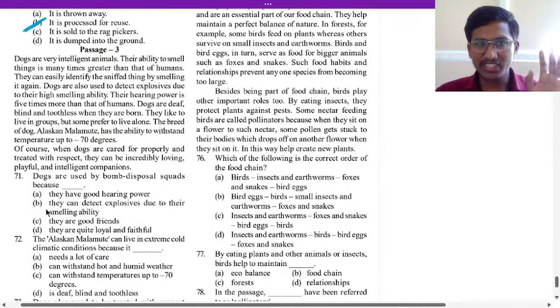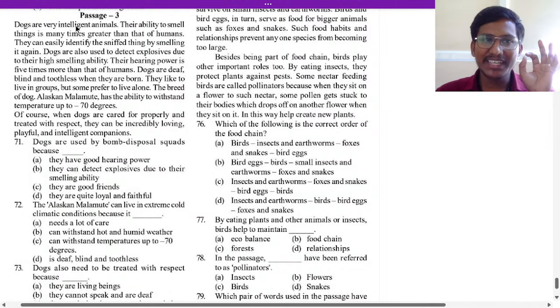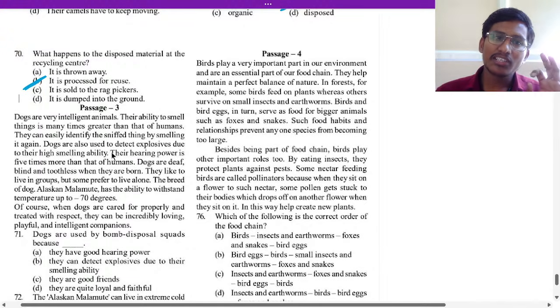Okay, now let us go to the next passage, that is passage 3, students. Dogs are very intelligent animals. Their ability to smell things is many times greater than that of humans. They can easily identify the sniffed things by smelling them again. Dogs are also used to detect explosives due to their high smelling ability. Their hearing power is 5 times more than that of humans.